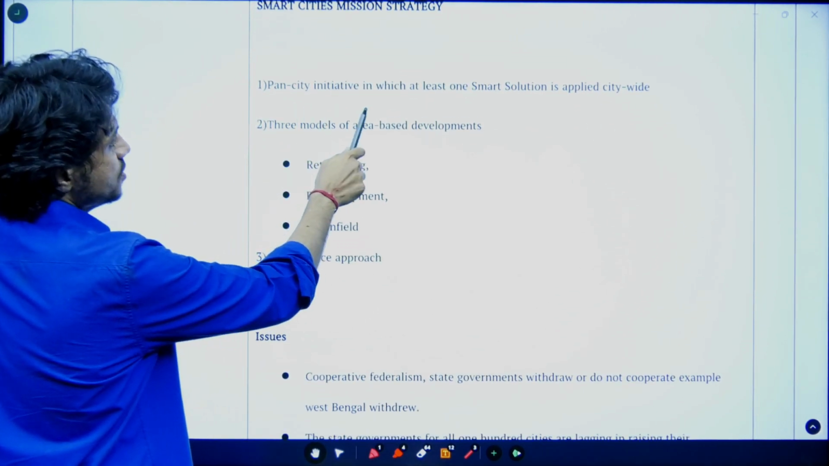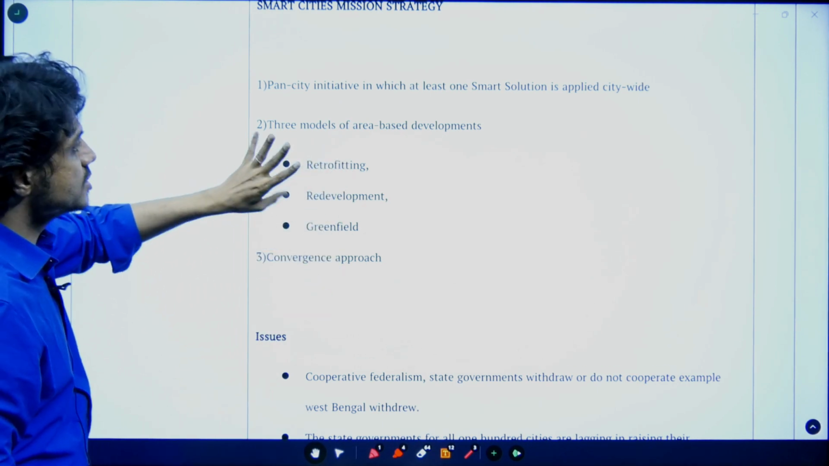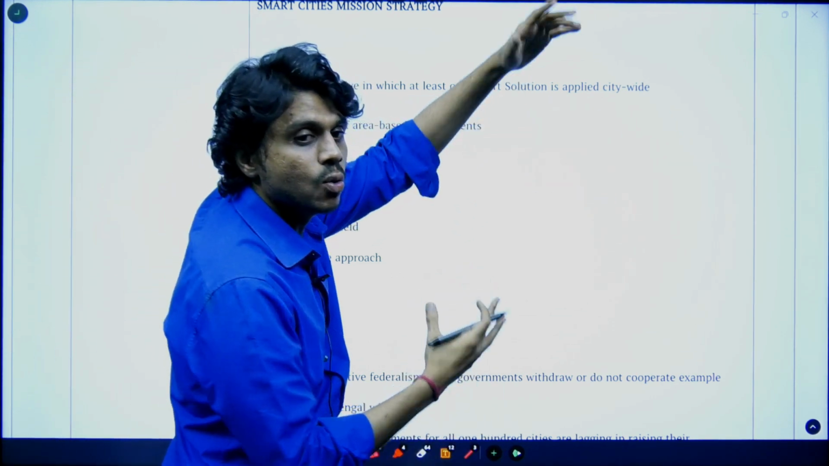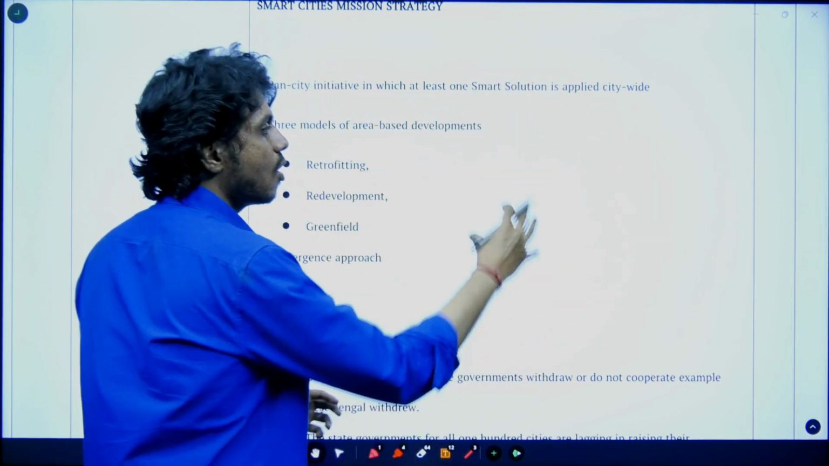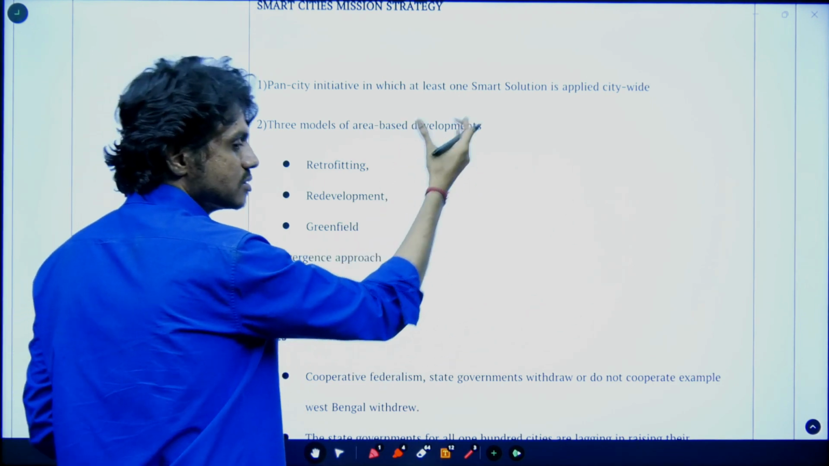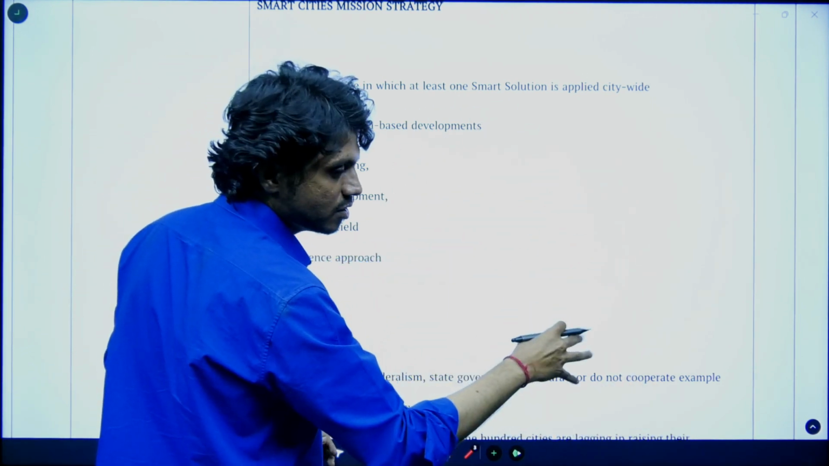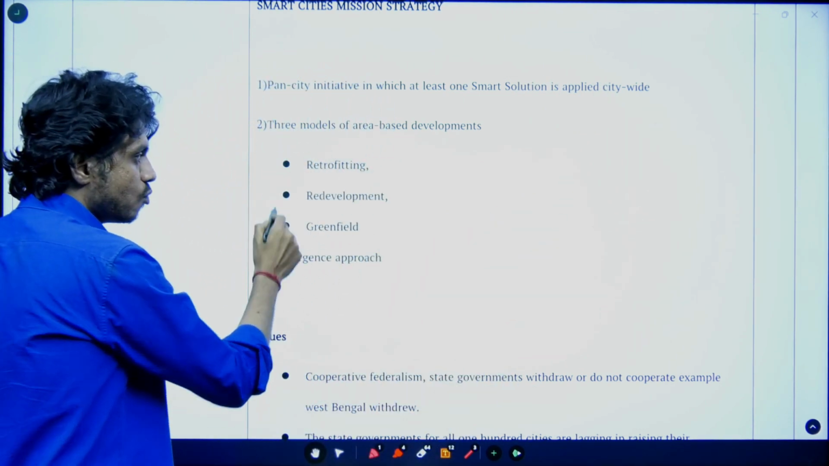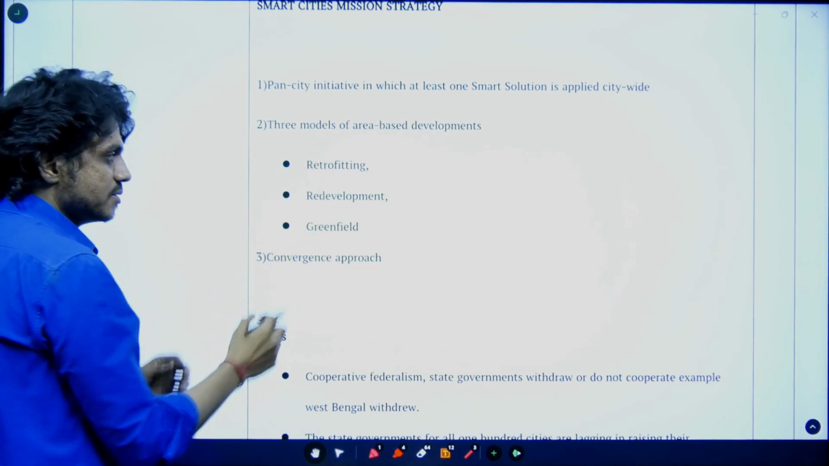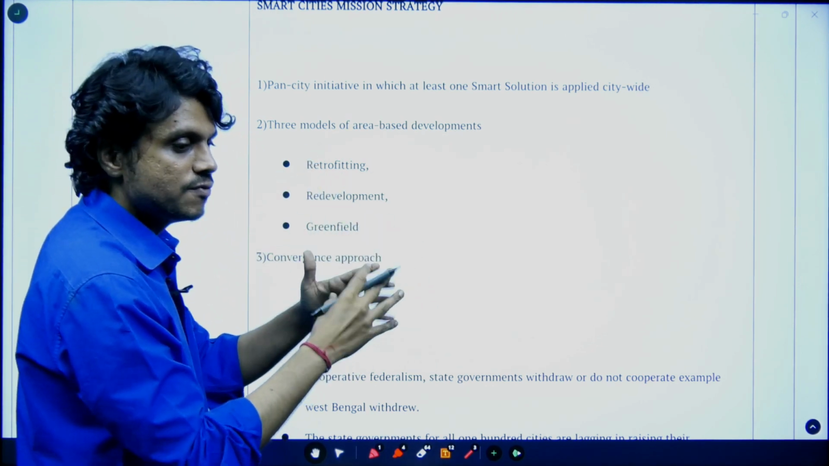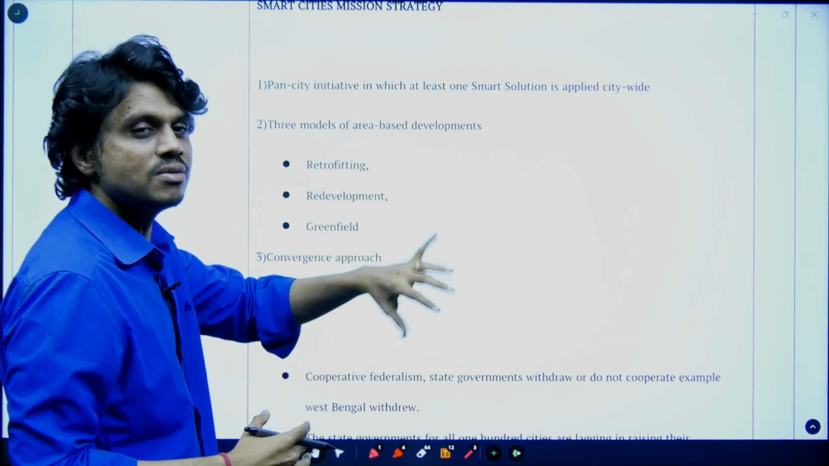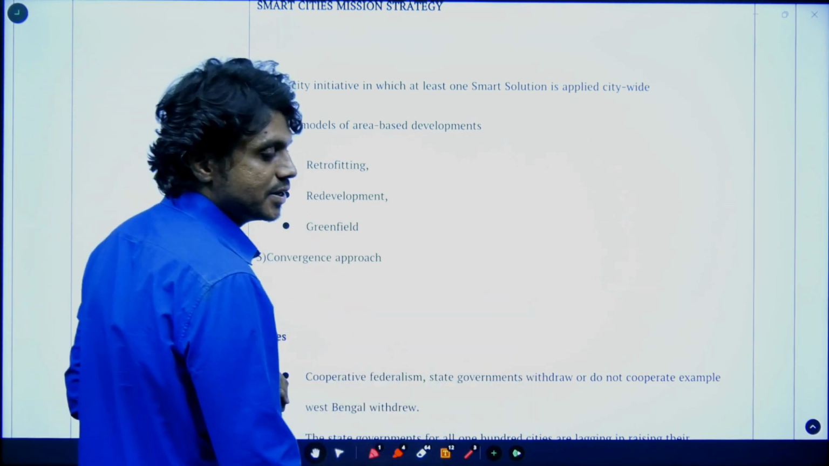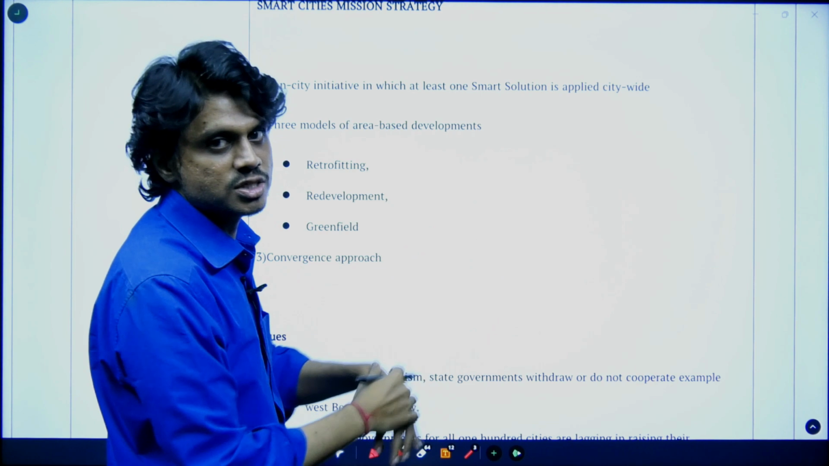The Pan City Initiative has 3 major components in the smart city development. One is that you develop the city as a whole by provision of basic infrastructure, or you select some areas, like in India, in Hyderabad, where we have developed the high-tech city area under the smart city. These are the words used by the government: retrofitting, meaning just fitting a few things, whatever is there, like repairing and all. Redevelopment, or greenfield, where a completely new area is taken up and new infrastructure is developed.